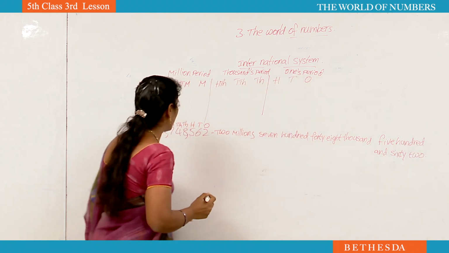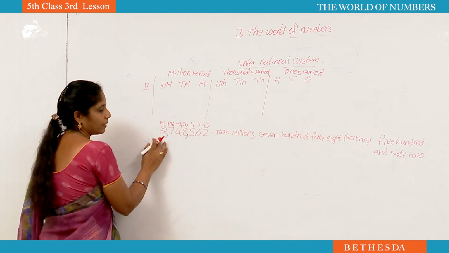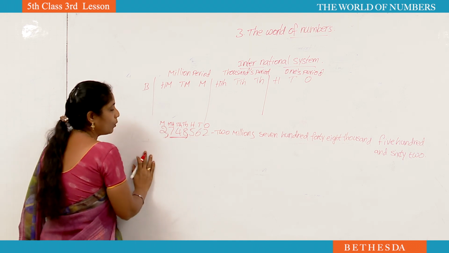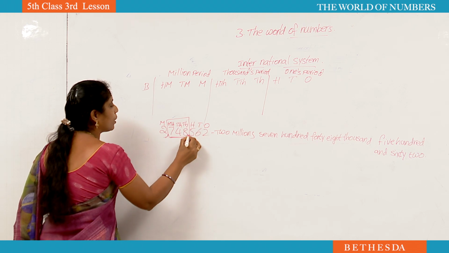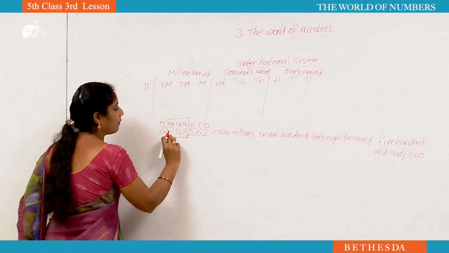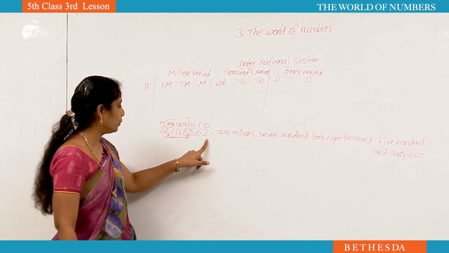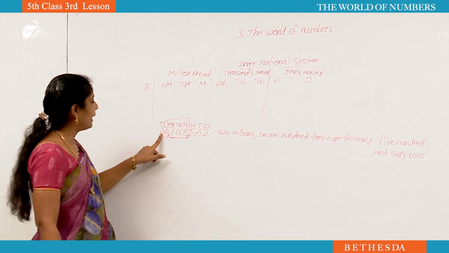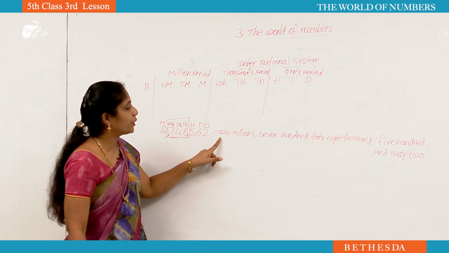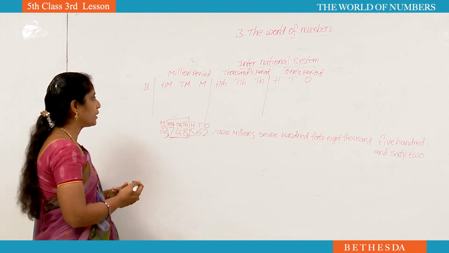I will repeat again. See here, ones, tens, hundreds, thousand, 10,000, 100,000, millions. 2 millions, 748 thousands. Why? Because this is the thousands period. In the thousands period, what numbers are there? 748. That's why you have to read 748 thousand 562. Once again I will repeat, 2 millions 748 thousands 562. Like that we have to write the numbers in international system.